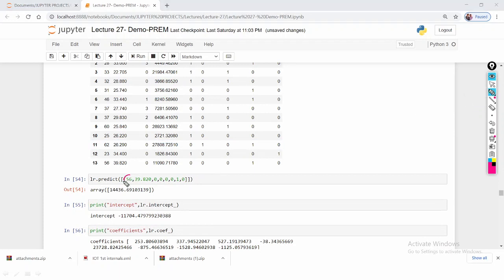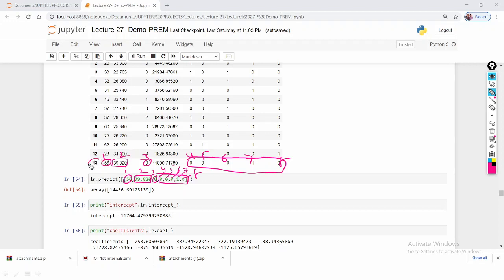If you observe clearly, here 56 means this is 56, 39.0 is the value of this one, and this 0 and this 0, 0 belong to these. Counting 1 2 3 4 5 6 7 8, so here 1 2 3 4 5 6 7 and 8.